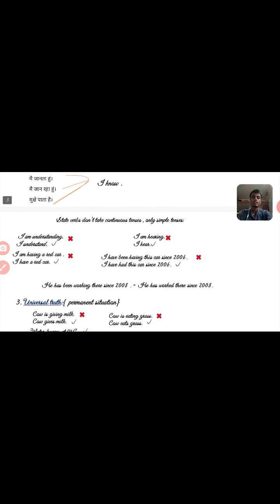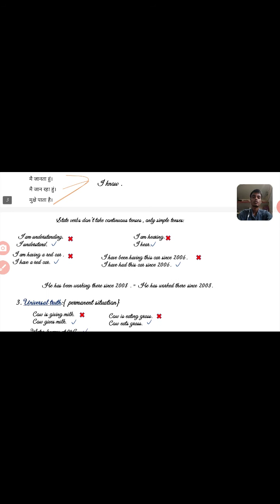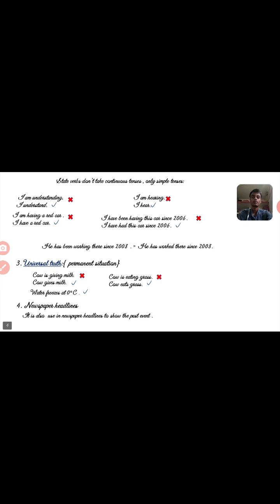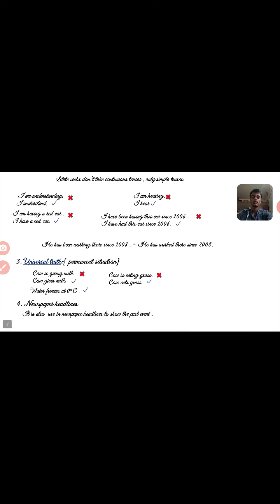Okay, and here is another example. I am hearing is wrong because you can see here hearing. We don't have to take continuous tense in a state verb. Okay, means a state verb does not take continuous tense. So this is wrong. That is I hear. Now another one. I am having a red car. It is also wrong sentence. Right sentence will be I have a red car. You can see here I have a red car. It's right.